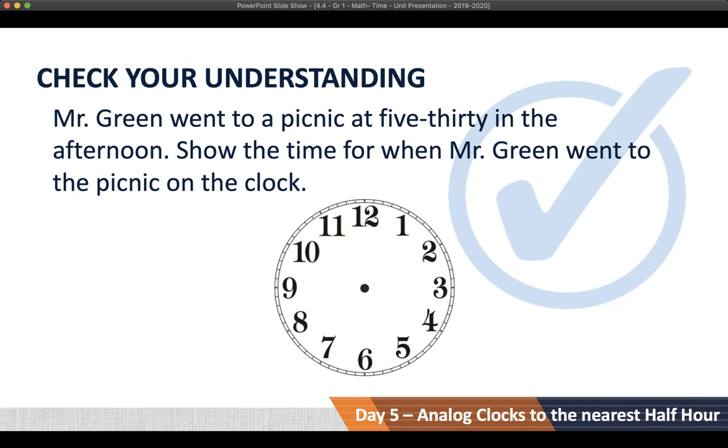Mr. Green went to a picnic at 5:30 in the afternoon. Show the time for when Mr. Green went to the picnic on the clock. Make sure you clearly represent your hour hand and your minute hand. The hour hand should be a little shorter and fatter, and the minute hand should be a little longer and skinnier. Whenever you are showing a half hour, make sure your hour hand is in between the 2 numbers, halfway point.